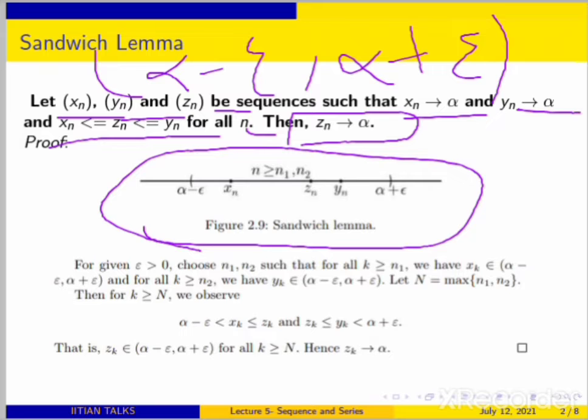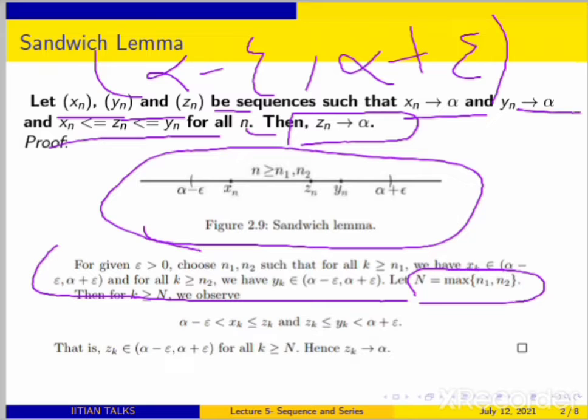You can take n to be the maximum of n1 and n2. Let us see what happens then. After n1 terms, xk lies in this interval, and after n2 terms, yk lies in this interval.